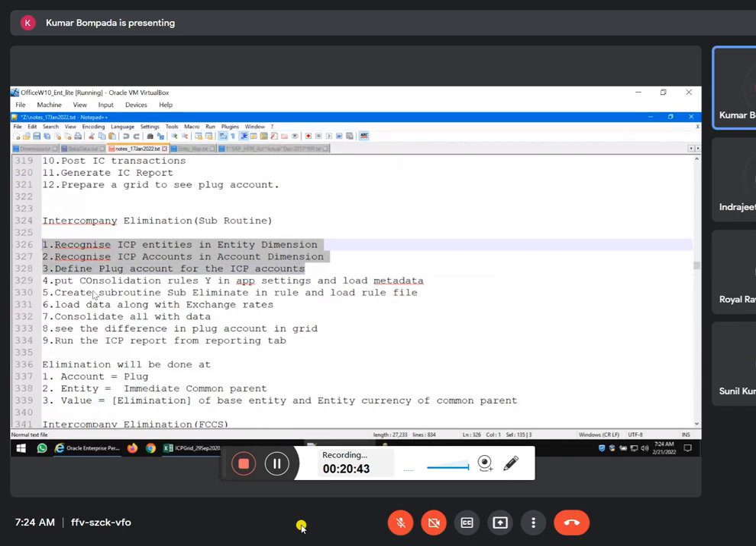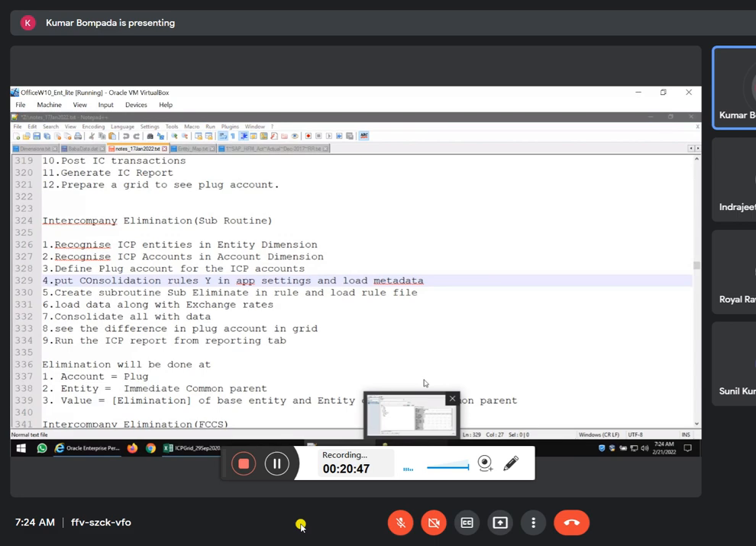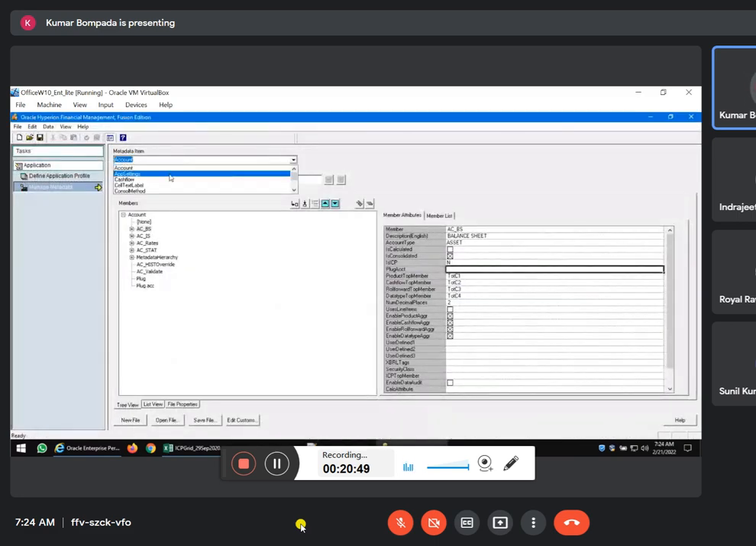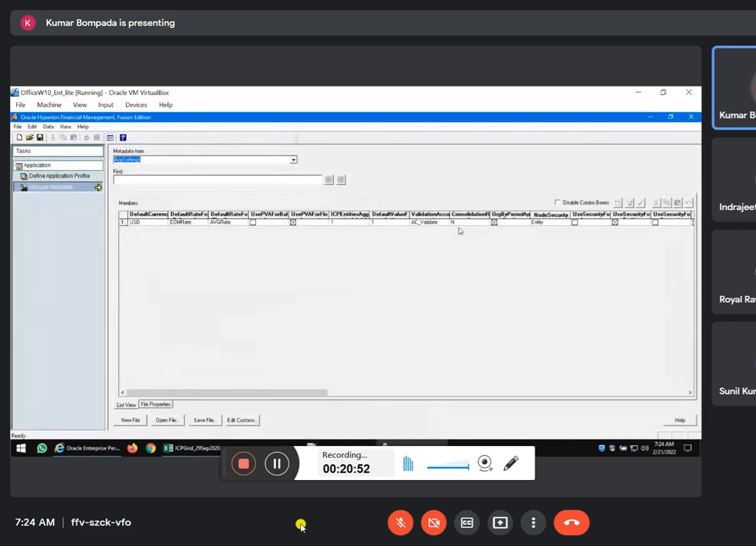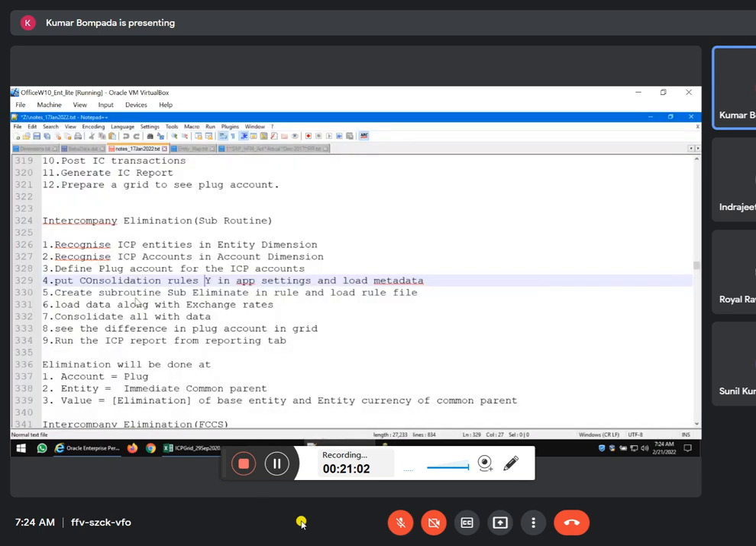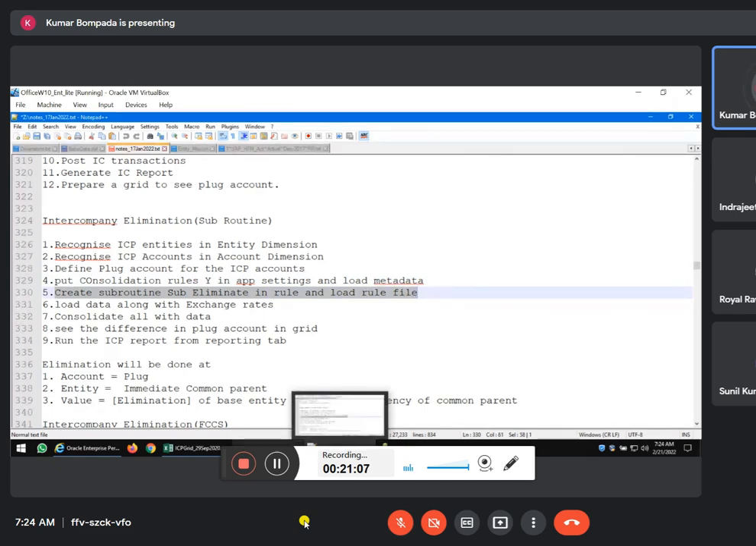Next. Okay, put consolidation rules Y. So yes, it is always Y only. In the application settings, you put consolidation rules Y. Why? Because when you put N, a default consolidation will be activated. So we have to write a routine: create subroutine, sub eliminate. So yes, we will load this file. I will show you the rule file also.